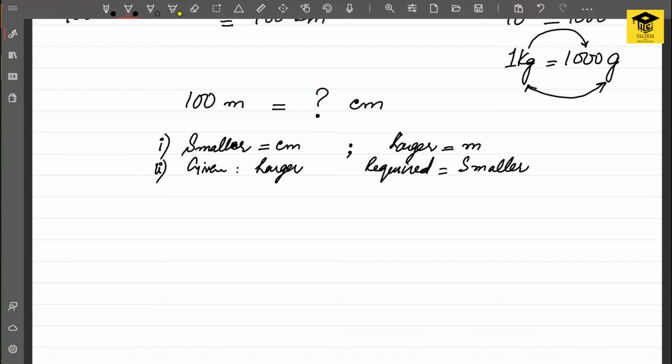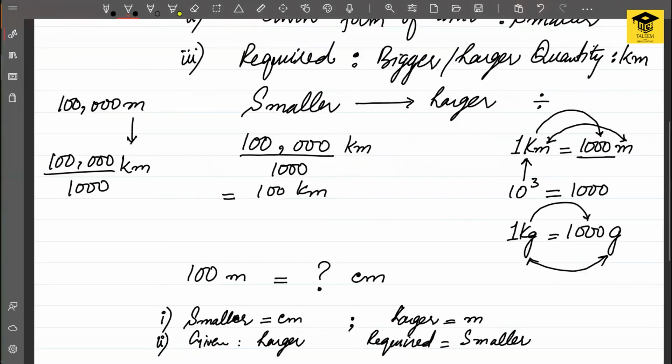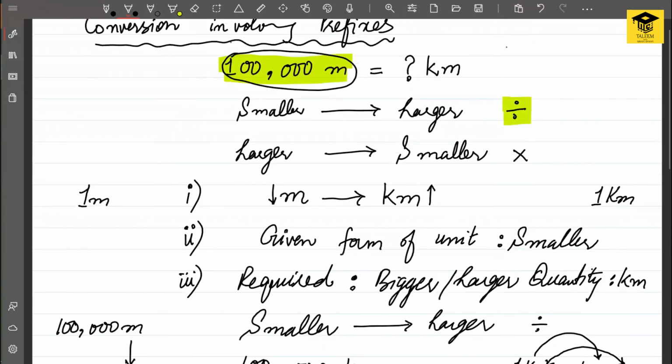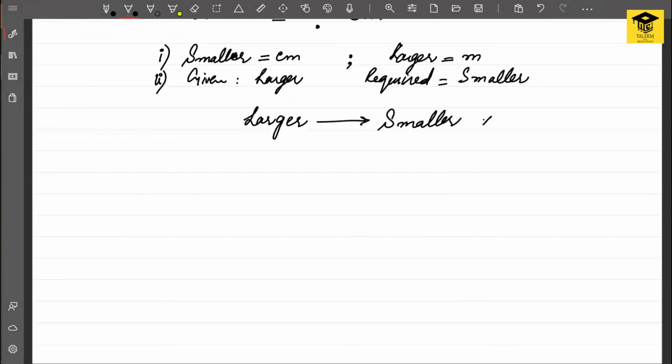So what we deduce from these two things is that we are given a larger quantity or unit, and we are going to convert it into a smaller one. So when we convert a larger quantity into a smaller quantity, what we are required to do is multiply. Okay. Now, by which number are we going to multiply here?